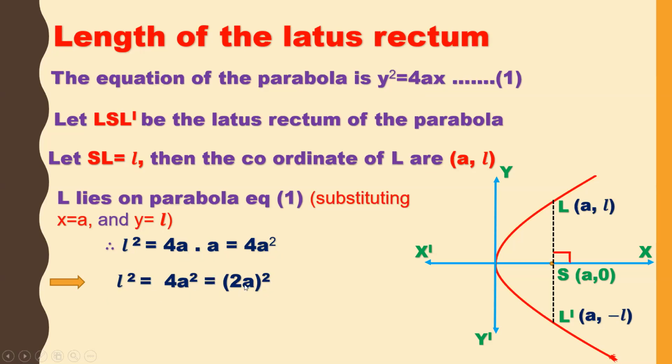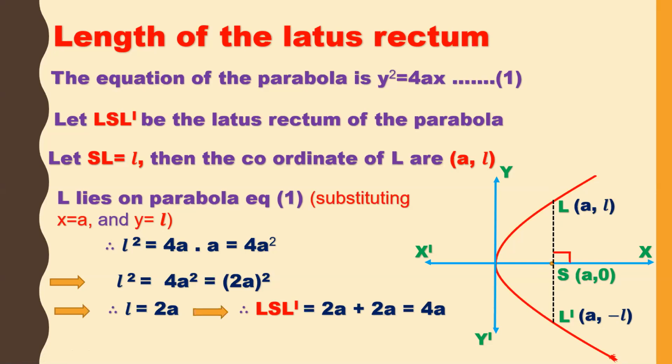So l square is equal to 2a whole square, which I can write as l is equal to 2a, right? So this l is equal to 2a, that means this is 2a and down also 2a. So I can write LSL dash is equal to 2a plus 2a, which is 4a.